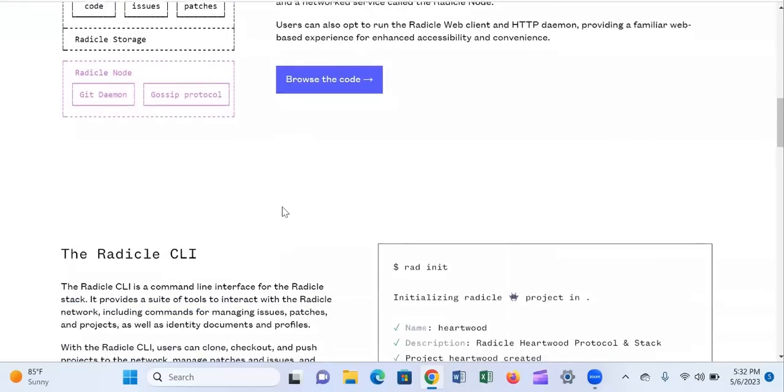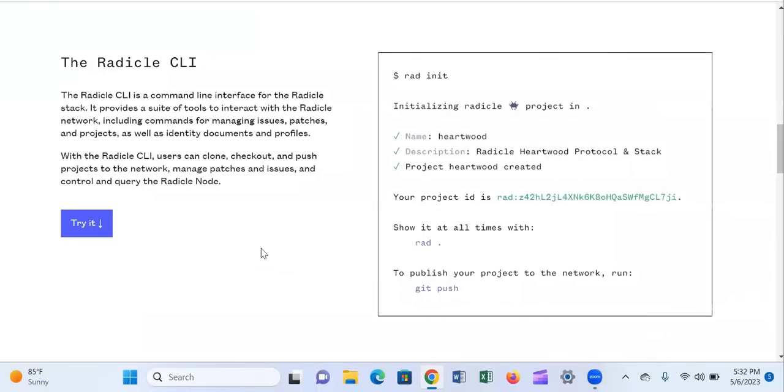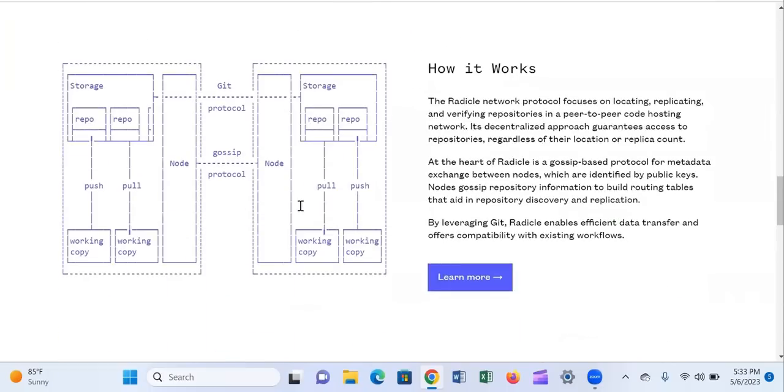So with the help of Radicle, everything is going to be completely decentralized. So you don't need to depend on a centralized hub like GitHub and others. When you scroll down, you're going to see how it works.